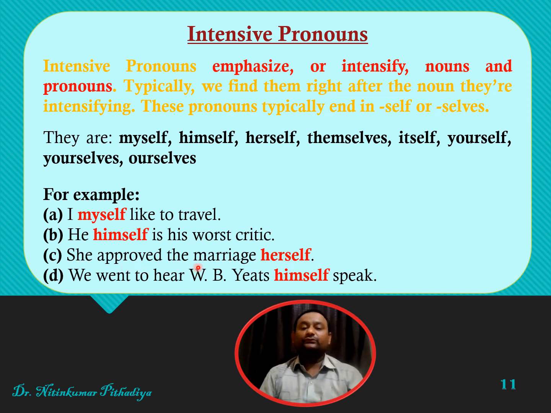She approved the marriage herself. When we went to hear WH himself speak. So friends, here himself is used for WH. Here she is used. So we have used herself. In this manner, we can use intensive pronouns.